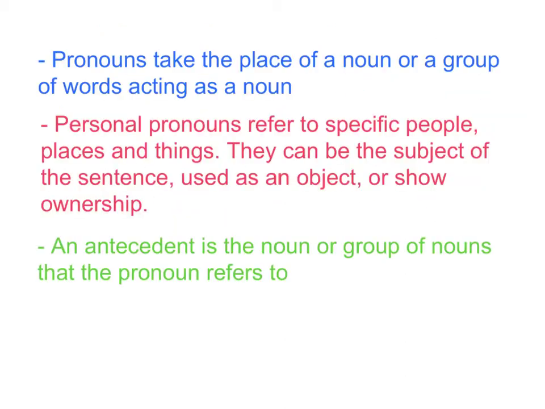Recap. Pronouns take the place of a noun or a group of words acting as a noun. Personal pronouns refer to specific people, places, and things. They can be the subject of the sentence, used as an object, or show ownership. This is the chart with the test sentences. And lastly, an antecedent is the noun or group of nouns that the pronoun refers to. So that's it for now.